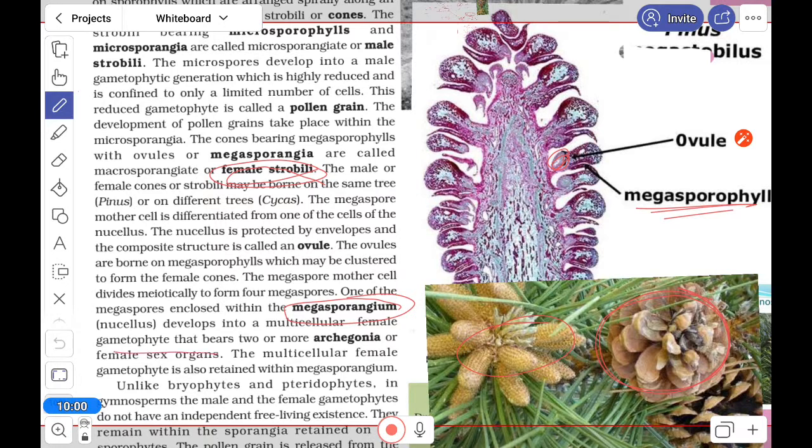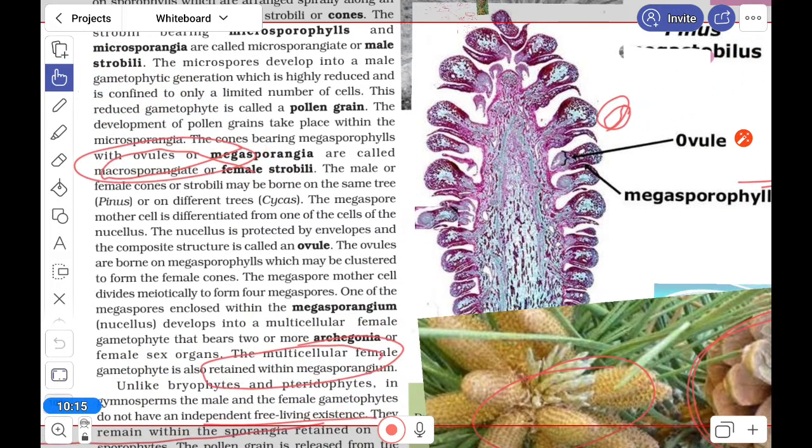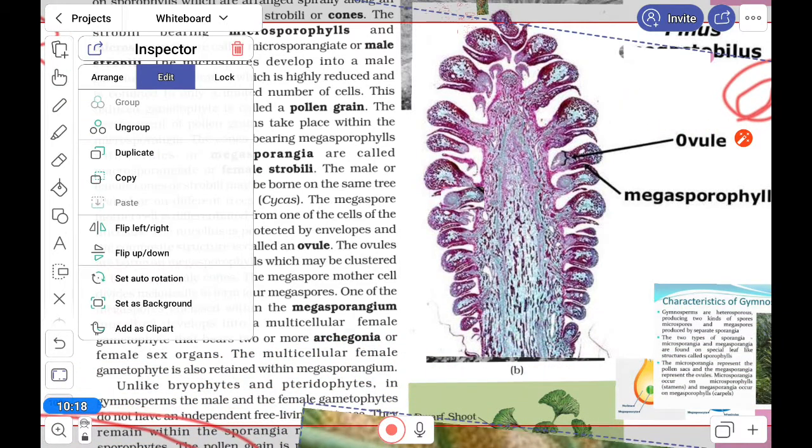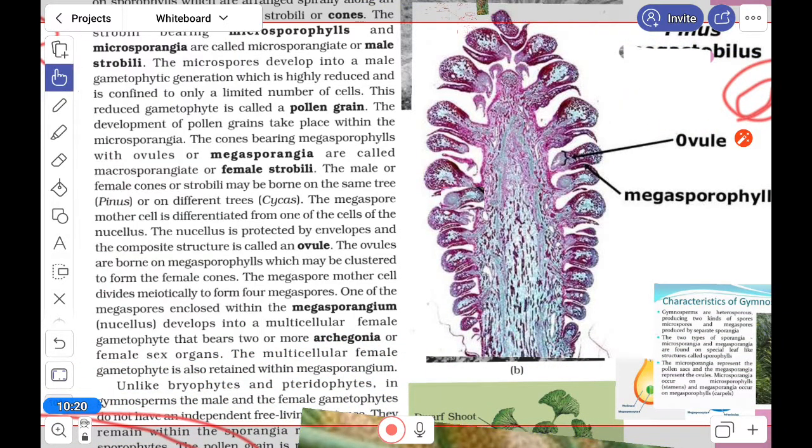The female gametophyte bears two or more archegonia, the female sex organ. You can see this part. Suppose this area is shown, here the ovule is produced. Okay, so this is the structure that you have to know, the new terminology that you have to understand. All right.